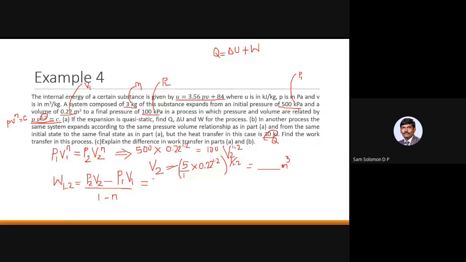Okay, so P2 V2 would be 500 times V2. I think the value for V2 is 0.84.